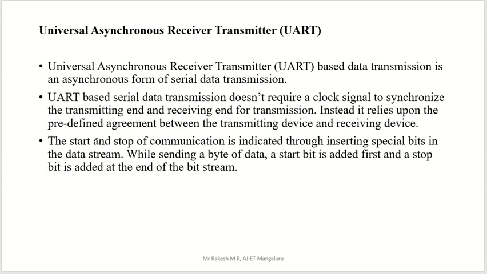Everything depends on one line. The start and stop of communication is indicated through inserting a special bit. We have to insert one special bit in the data stream. If we want to transfer data, at the beginning of the data we have to use a start signal.